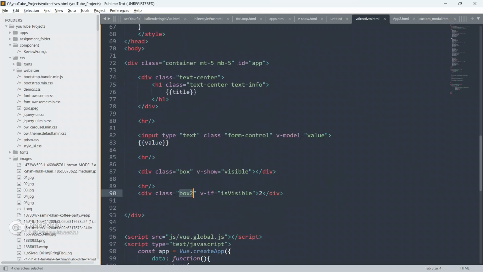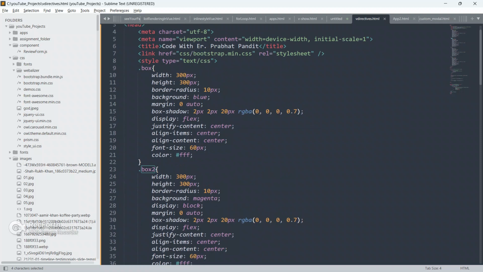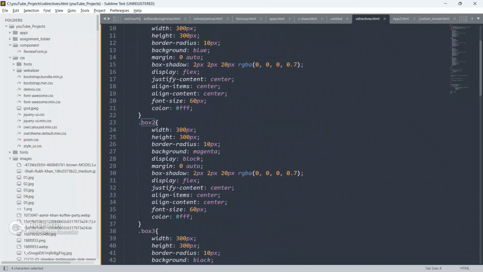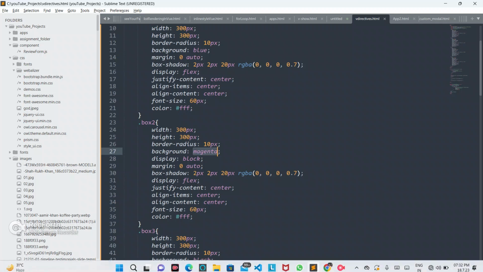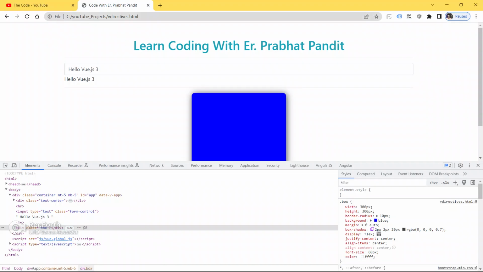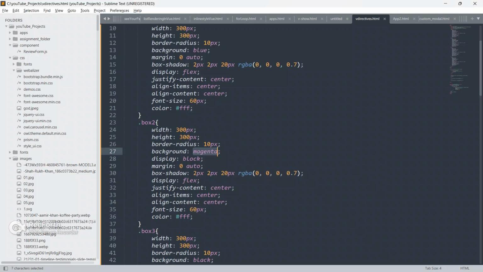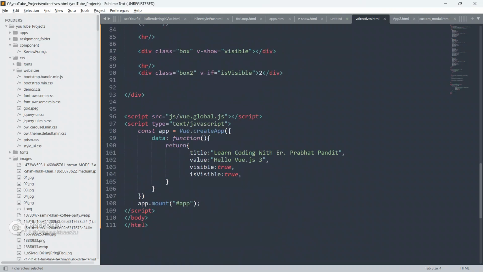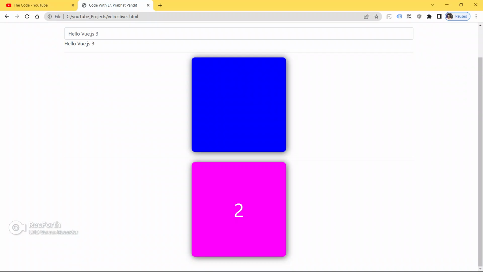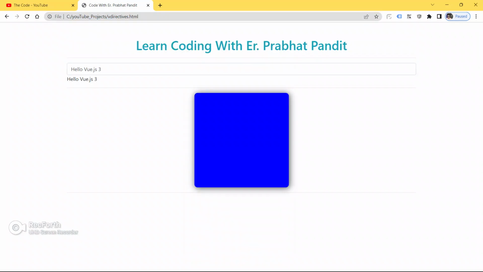So isVisible is true now, so we will be able to see a second box, box2, and the box2 background is magenta. So we will be able to see two boxes, blue as well as magenta. Save your code, go to the browser and refresh your page. See, we got our second box also, guys, because as of now isVisible is true. So let me give it false also.